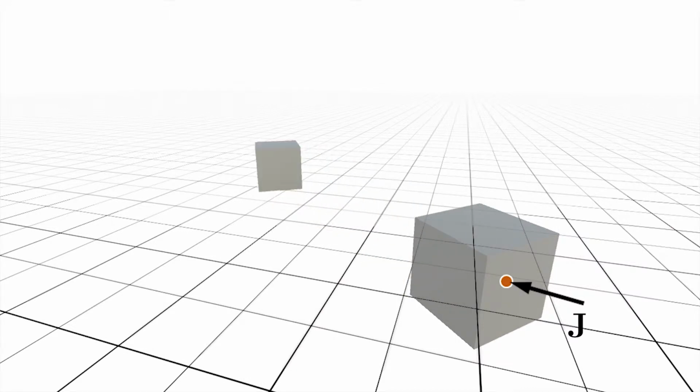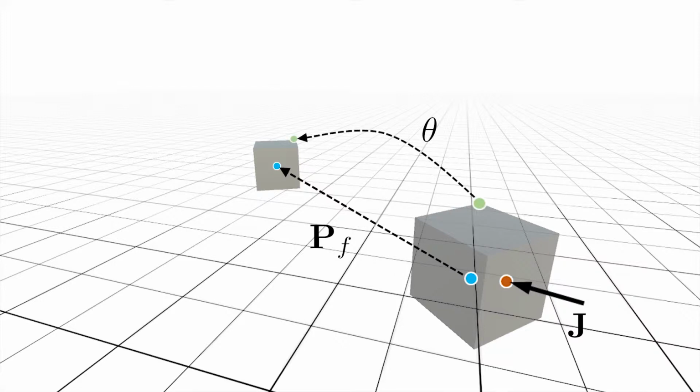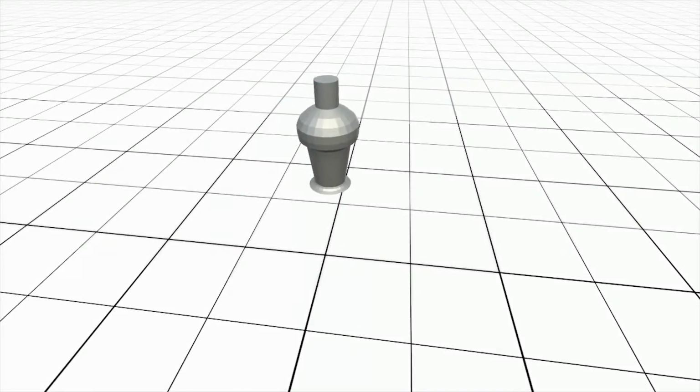The object moves as a result of the impulse until friction brings it to rest. Our goal is to estimate the resting position of the object's center of mass and the total rotation that the object undergoes. We first show some results of our method that predicts the position and total rotation of the object.